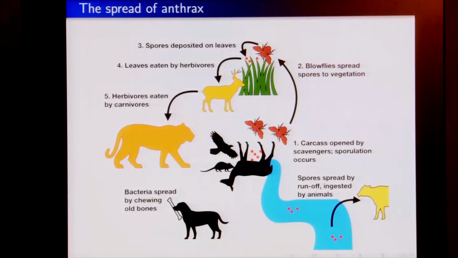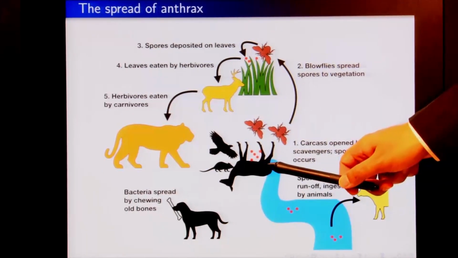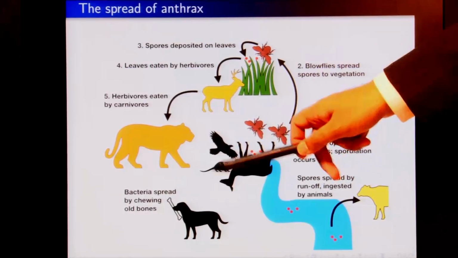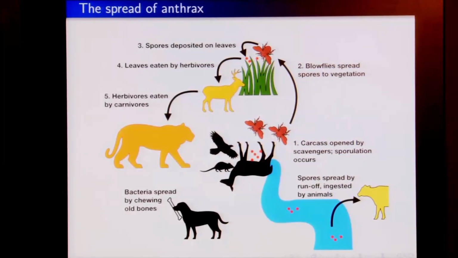Now, how does this disease spread in a wildlife ecosystem? This is a carcass of an animal that died of anthrax. The first step is that blood is oozing out, and that blood itself is contagious, but at the same time, very quickly after this animal dies, the carcass is opened by scavengers, which also leads to sporulation.